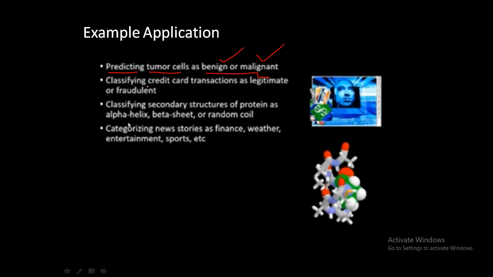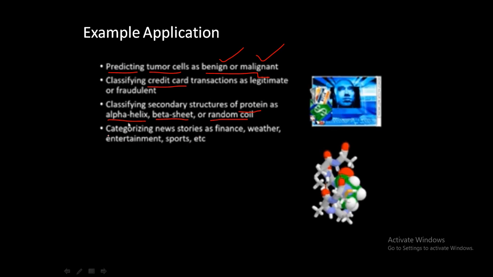It is also used to classify a credit card transaction, maybe it's a fraud or it's legal. It's used to classify the secondary structure of a protein. Here we have three categories: alpha helix, beta sheet, and random coil. That is also a classification approach.